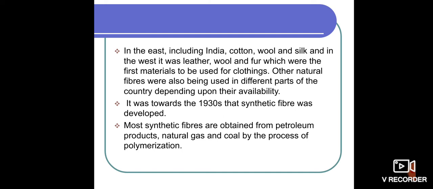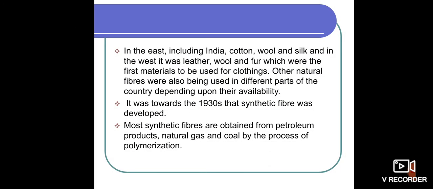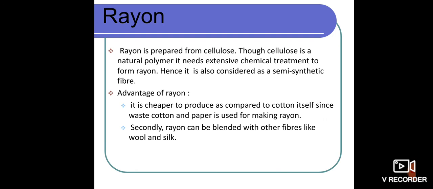Most of the synthetic fibers are obtained from petroleum products, natural gases and coal by the process of polymerization. By the process of polymerization, we get most of the products from petroleum products. The best example for that is rayon. Rayon is also a kind of synthetic polymer that we prepare by using cellulose. So dear children, cellulose is also one of the natural polymers.